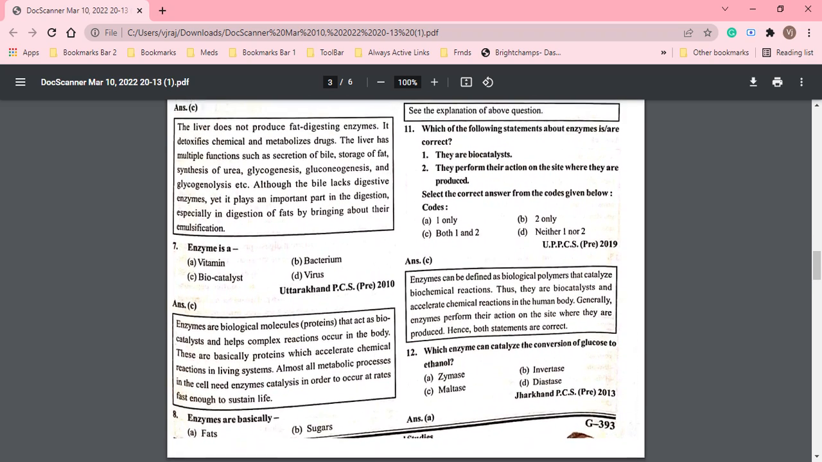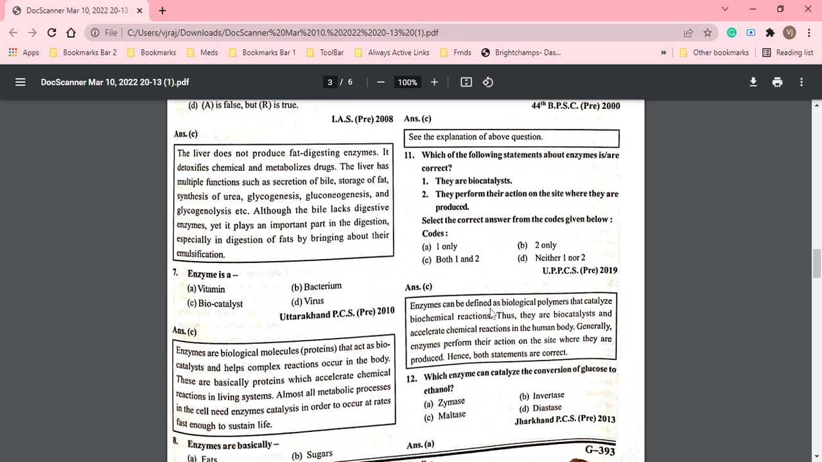So enzymes are defined as biological polymers that catalyze biochemical reactions. They are biocatalysts and accelerate chemical reactions in the human body. Enzymes perform their action on the site where they are produced.